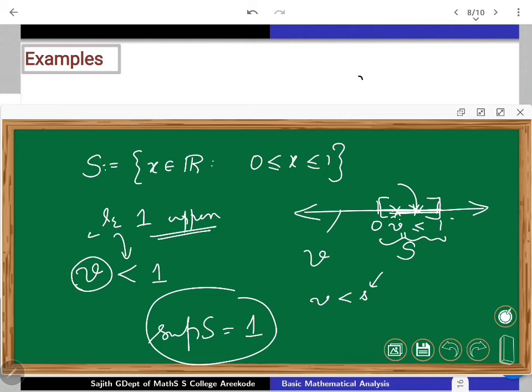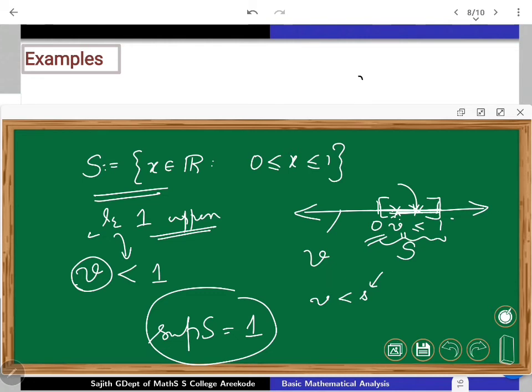A very similar argument I can use for the infimum of S. 0 is a lower bound for the set. It is going to be the greatest of all lower bounds. That also I can prove. No number greater than that is going to be a lower bound. So in this case, my set S has a supremum as well as an infimum. The supremum is also available in S, and the infimum is also available inside S.